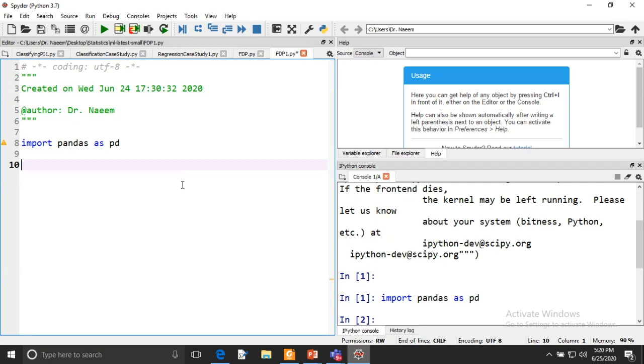First we have to import the library os, because we have to set the directory, and after importing os, you have to use the os.chdir function. It is a little bit slow, we have to wait.